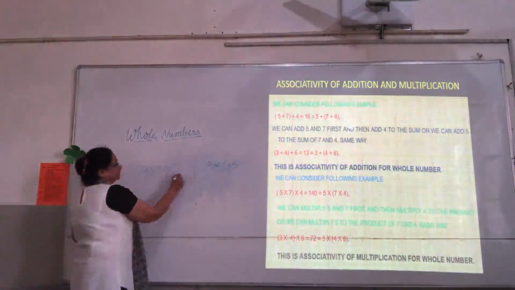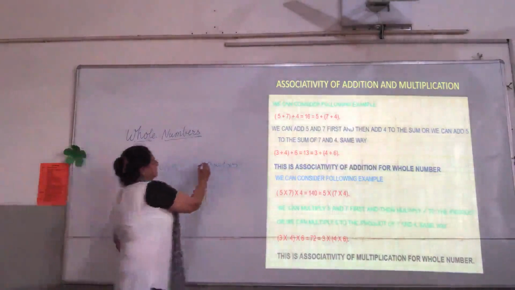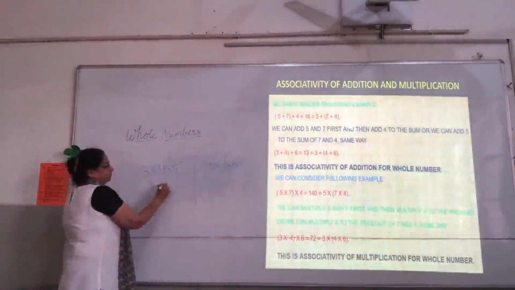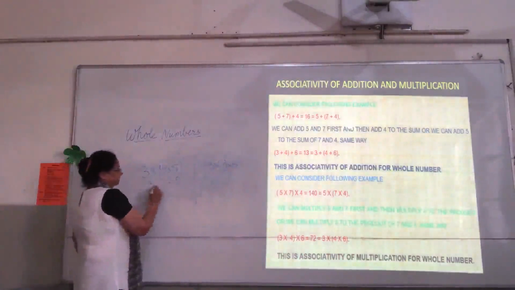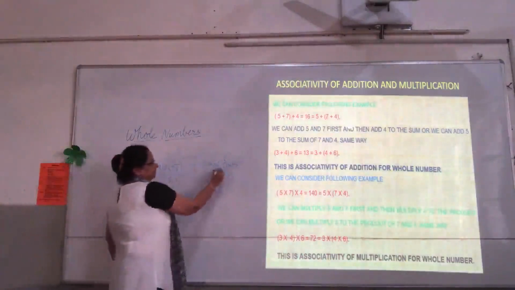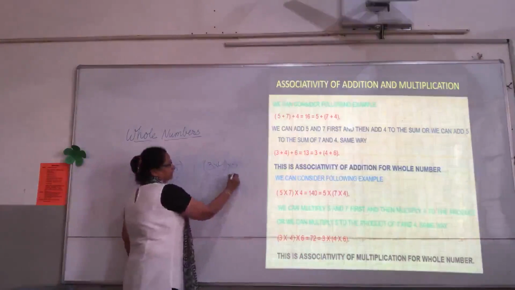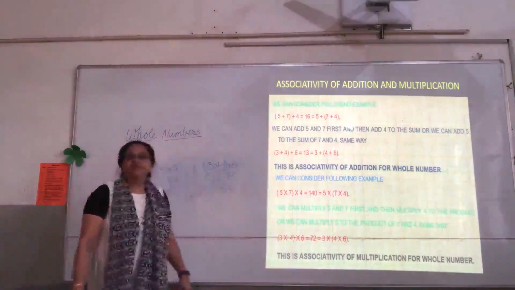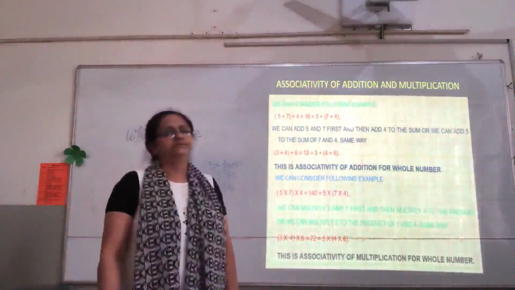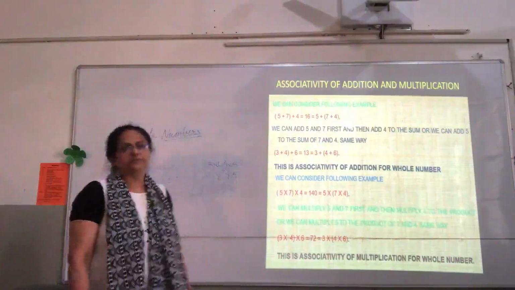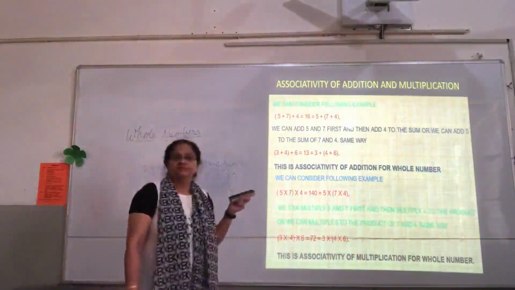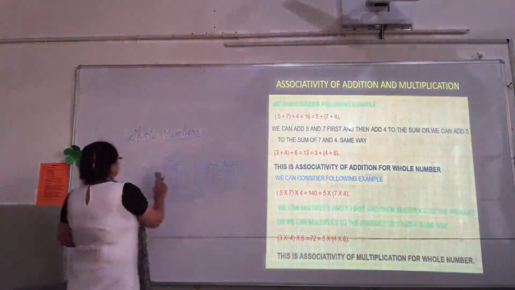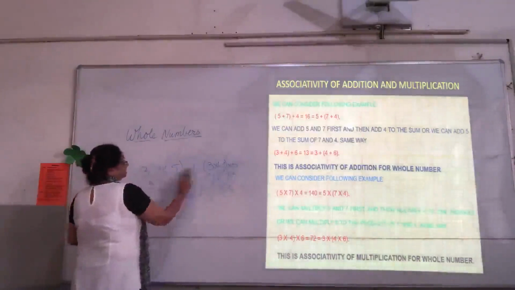Let us make these two groups first. Put 4 and 5 together. This side put 3 and 4 together. Right, children? So this will be 3 into 4 5s are 20. 3 20s are 60. This will be 3 4s are 12 into 5, which is again 60. So this shows that associative property also holds true for multiplication of whole numbers. So what we have seen is that associative property is true for addition and multiplication of whole numbers. Coming to division and subtraction again, children.